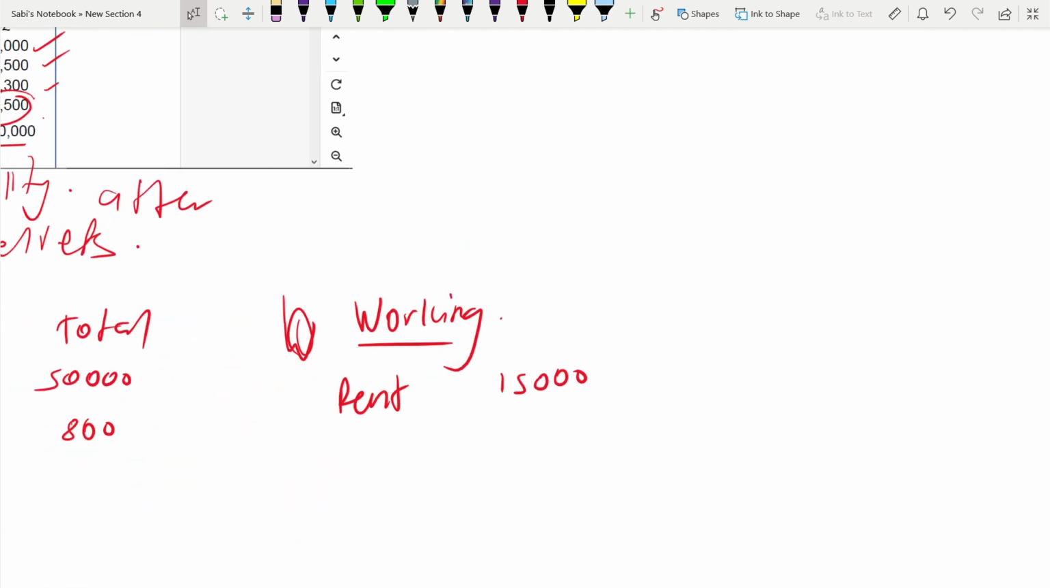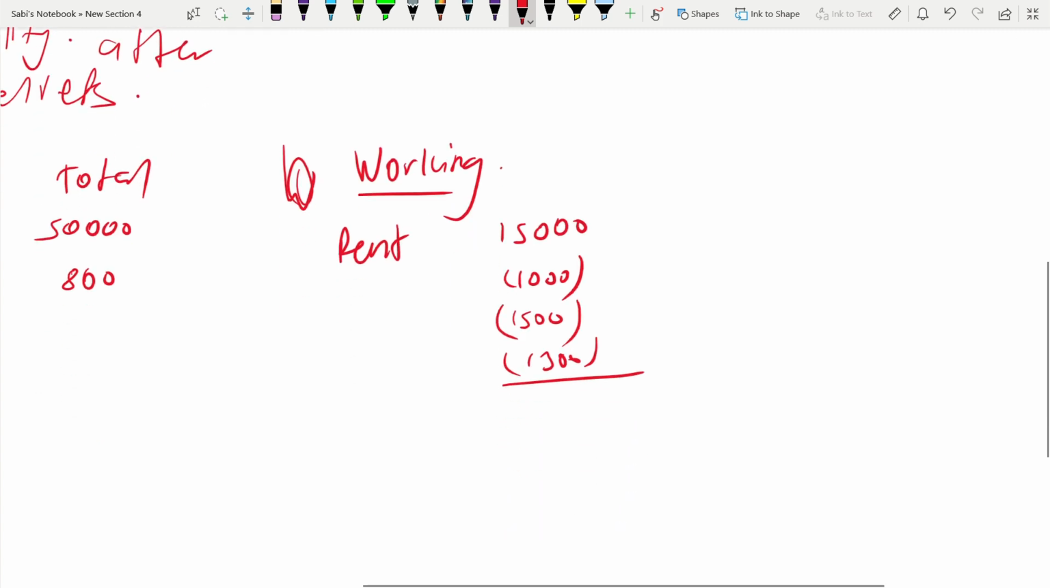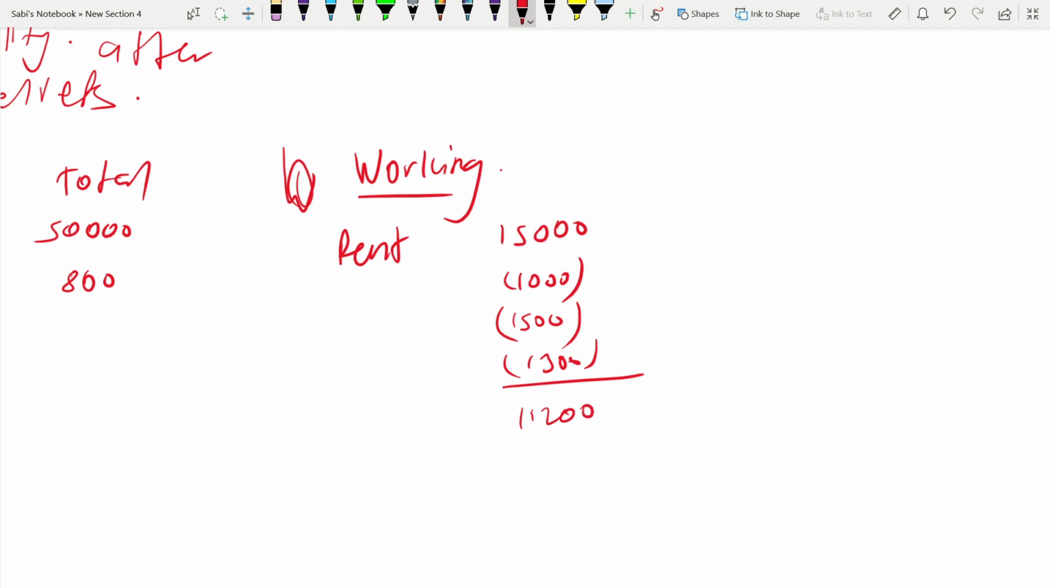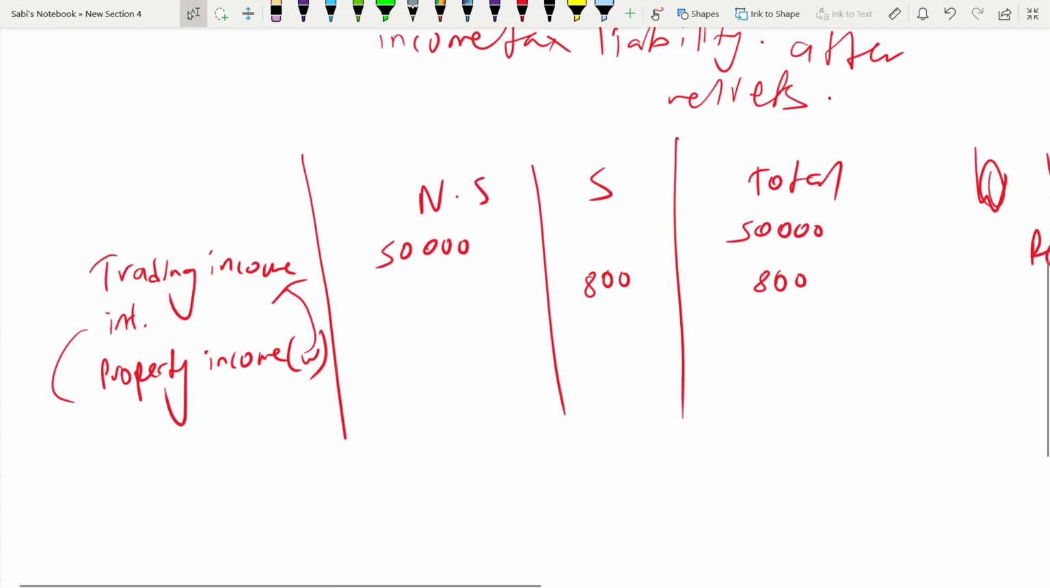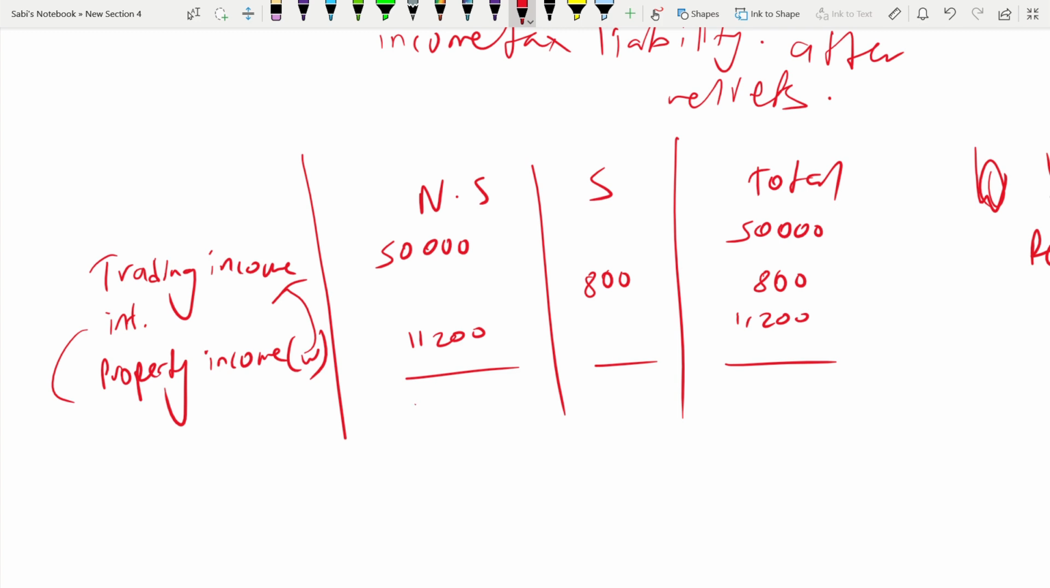So we'll deduct 1,000 agent's fee, insurance 1,500, and then we deduct the gardener's cost 1,300. So the property cost is 11,200. This we put here, 11,200. Now we put the total, 62,000. Remember, this is total income.